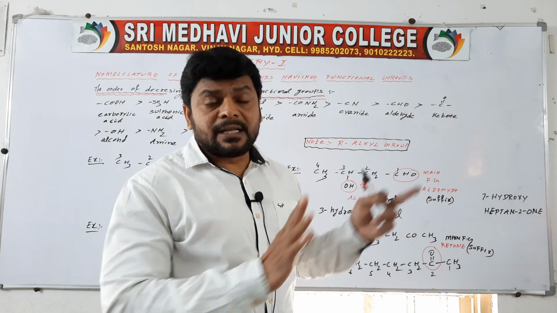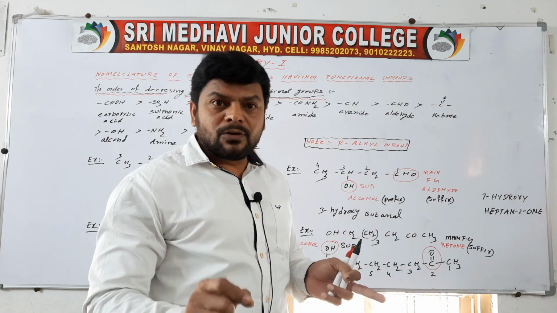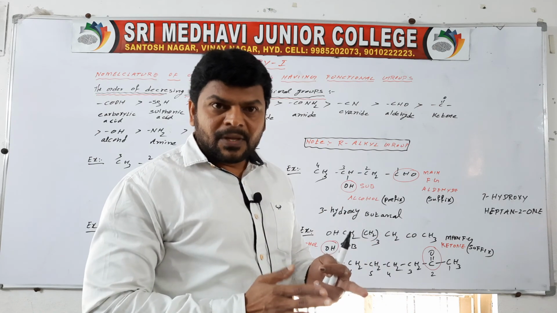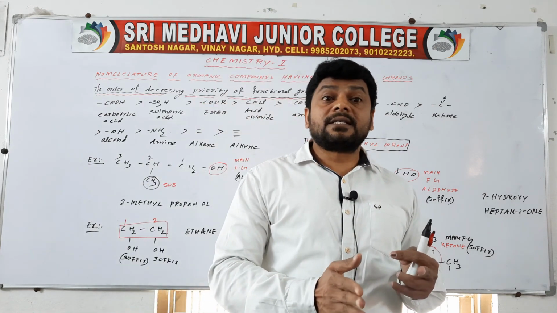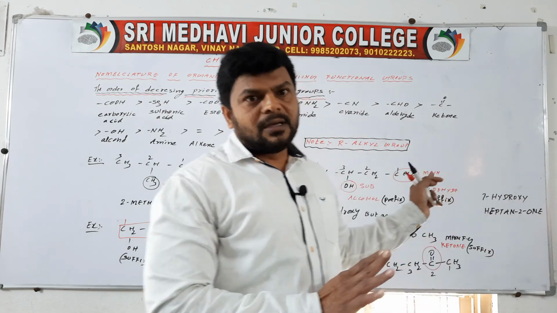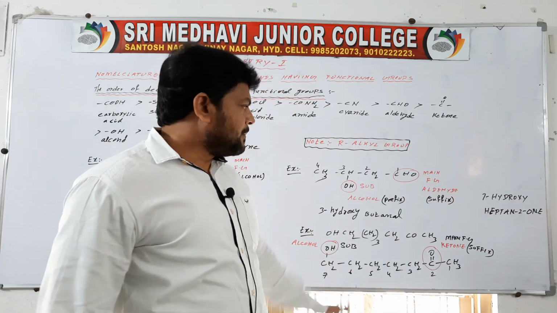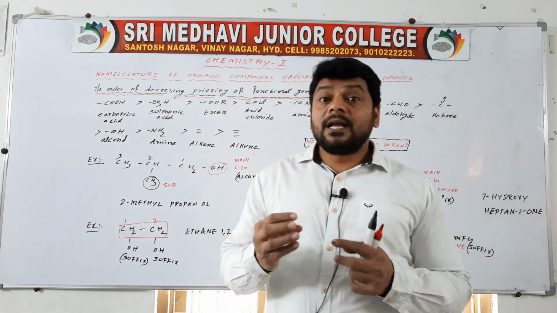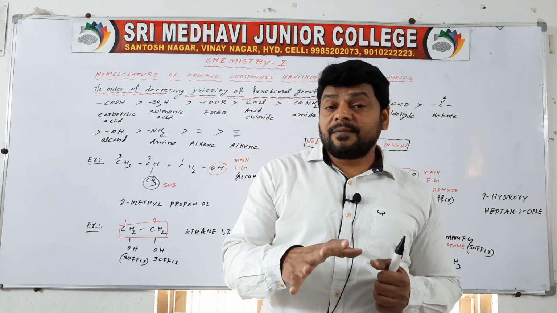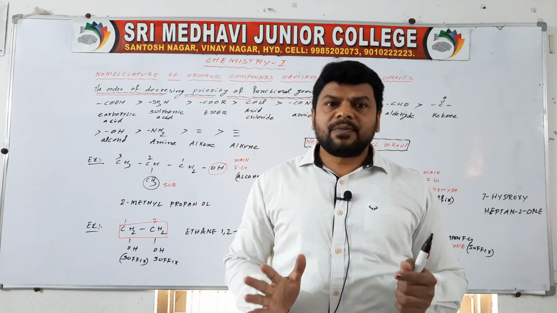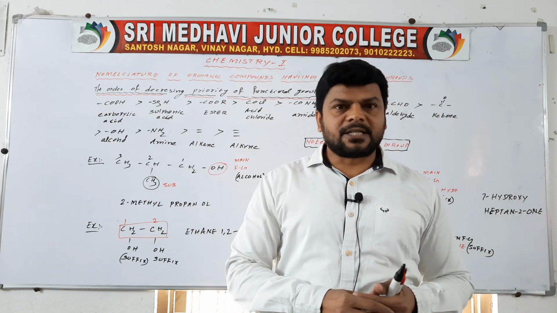Before we learn this nomenclature, you have to know how many functional groups we have. You have to know the order of priority, and what we have to write in the suffix and what in the prefix. Then only go for writing nomenclature. Understand? So this is the way to name organic compounds having functional groups. Next class we will also discuss some more examples which are given in the textbook. Okay.